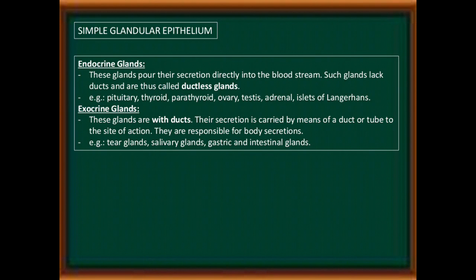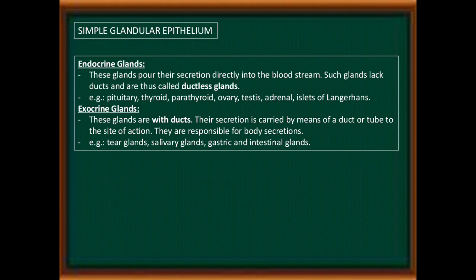Endocrine glands are ductless glands and are responsible for the secretion of various hormones. These glands are present in different parts of our body, like the pituitary gland in our brain, thyroid in the neck, parathyroid in the neck, ovary and testis, the adrenal gland which is present on each kidney, and islets of Langerhans present in the pancreas. These glands secrete various hormones.